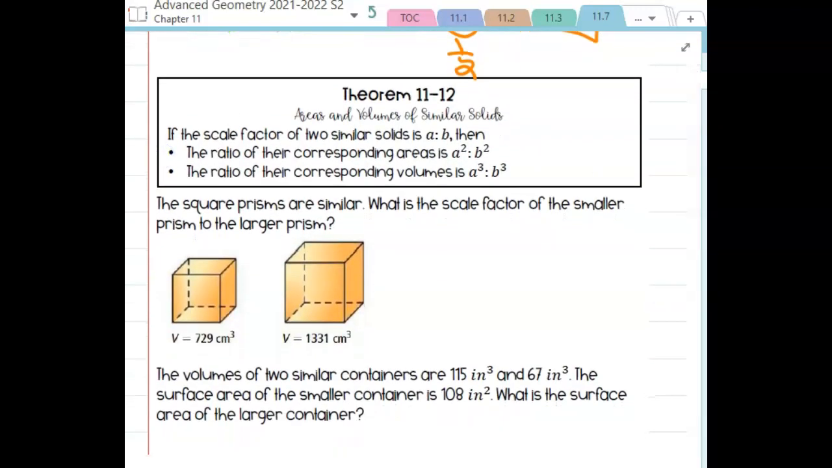So one of the big things we're going to want to be able to do today is find that scale factor. If the scale factor is A to B, whatever it may be, 1:2, 4:5, whatever it is, the ratio of their corresponding areas is going to be A squared to B squared. We kind of already did that in the last chapter when we talked about areas of similar polygons. Their areas were the A to B but squared. And the ratio of their corresponding volumes is going to be A cubed to B cubed.